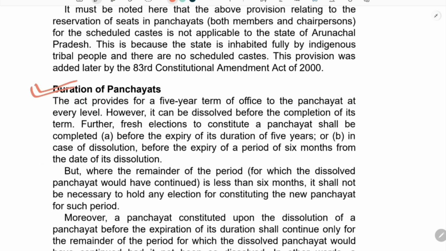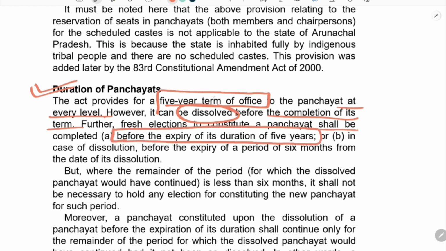Next is the duration of panchayat. The Act gave a 5-year term of office to the panchayat at all the three levels. However, it can be dissolved, like we have the legislature at the center and the state. They can also be dissolved before the completion of their term. Further, fresh election to constitute a panchayat shall be completed before the expiry of the 5-year period, because the limit is 5 years for the office of panchayat at all three levels.